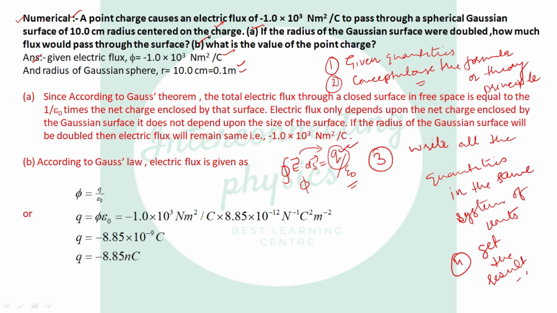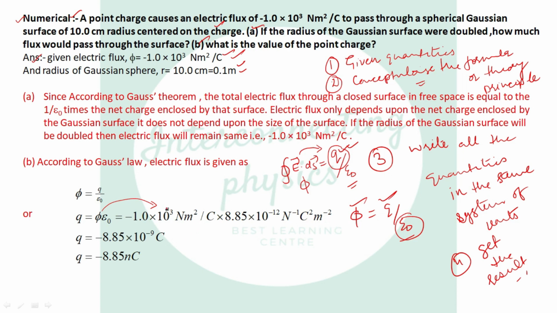Now number two, what is the value of the point charge? Now you are given with flux, and you know what is flux? It is q over epsilon naught. We are given with flux, we know the value of epsilon naught, we can calculate q. So q equal to phi into epsilon naught. What is the value of phi here given? What is the value of epsilon naught, which is 8.85 into 10 raised to power minus 12 Newton inverse coulomb square meter inverse square.